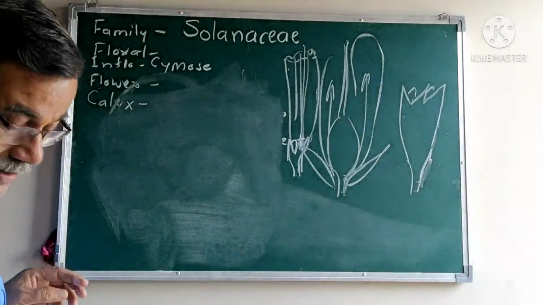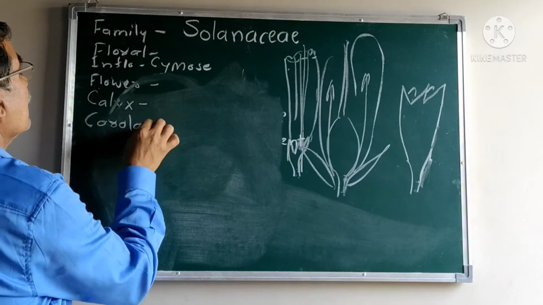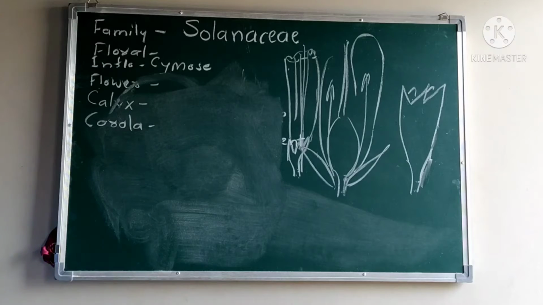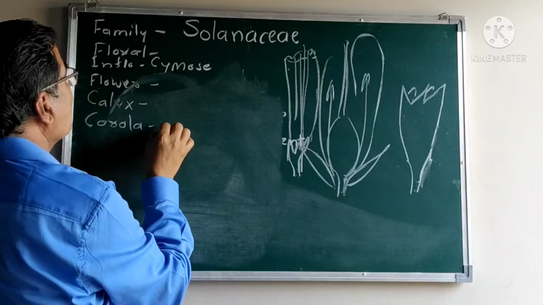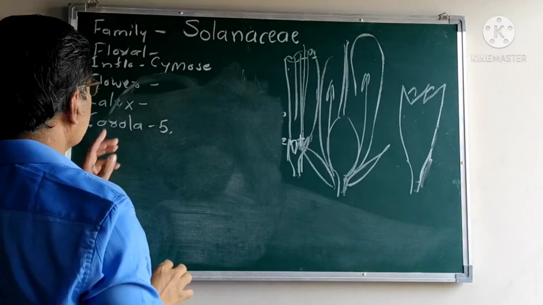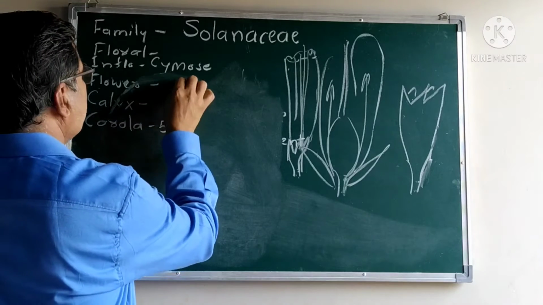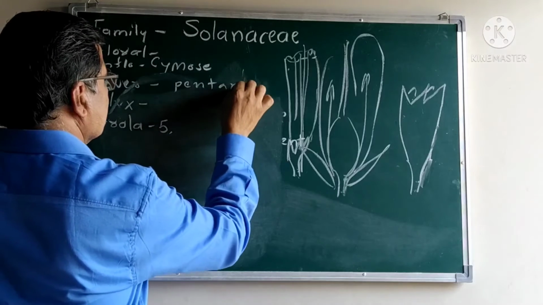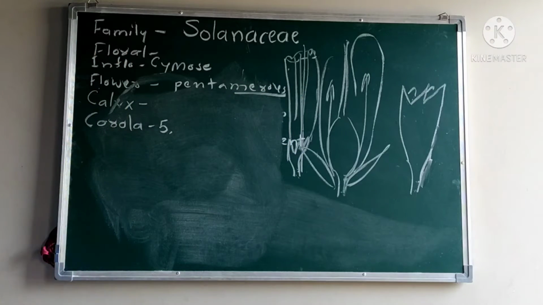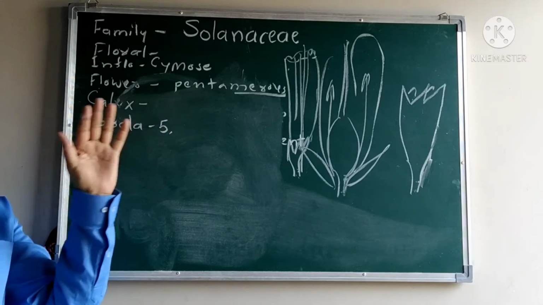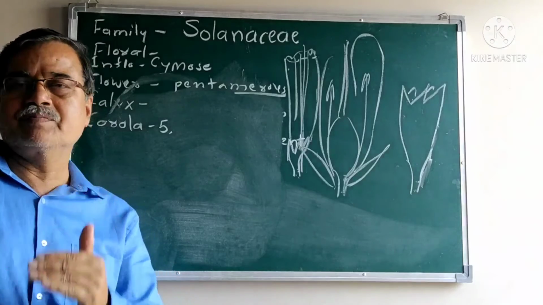We are going to see the corolla. An individual member of the corolla is known as a petal. Here petals are 5 because the flower is pentamerous. Merous means multiple, penta means 5. The whorls hold in multiples of 5, means sepals 5, petals 5, stamens 5.